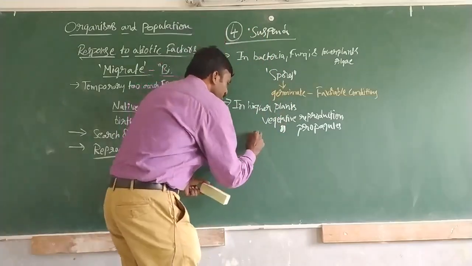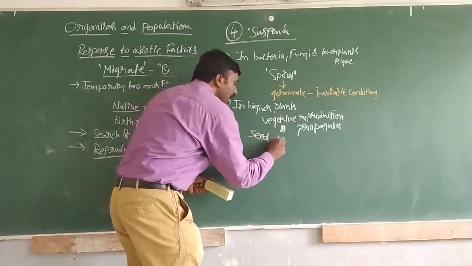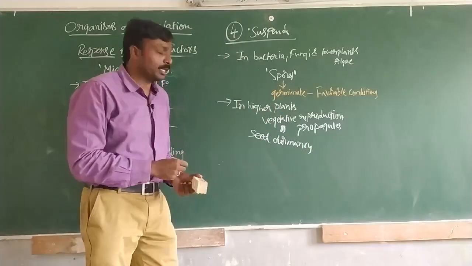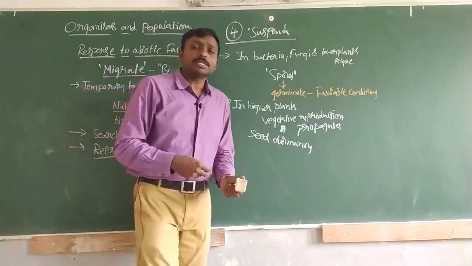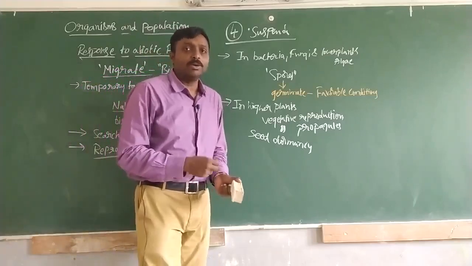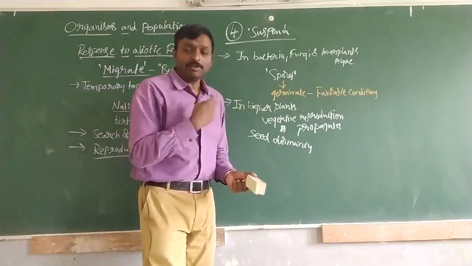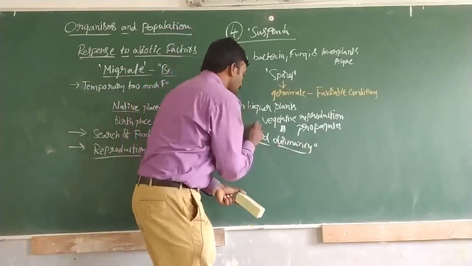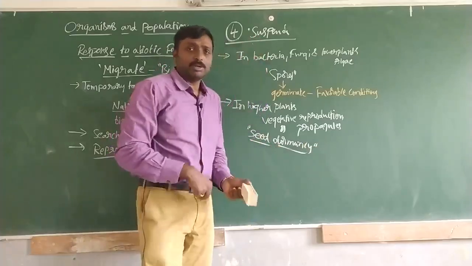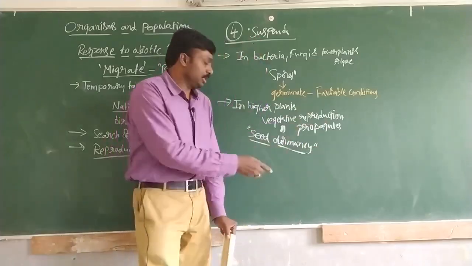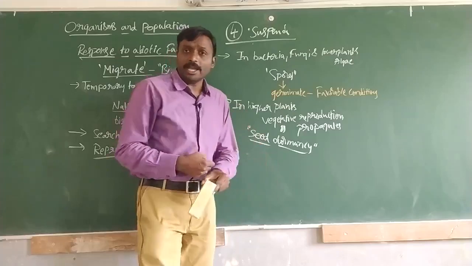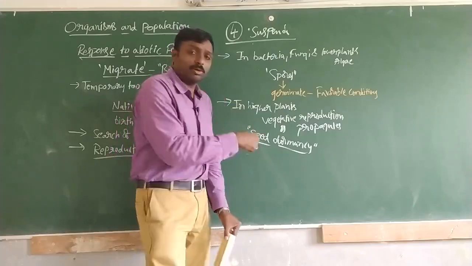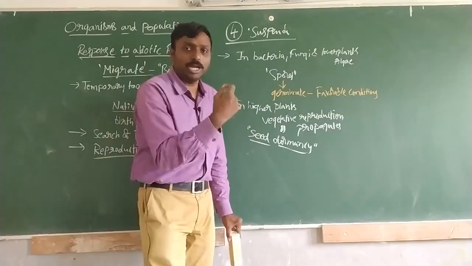We have also seen something called seed dormancy in higher plants. The seed becomes inactive due to unfavorable conditions in its surroundings, so seed dormancy is also a type of suspension. Naturally, a seed should get air, water and minerals sufficiently from the soil and germinate, giving rise to a new plant.